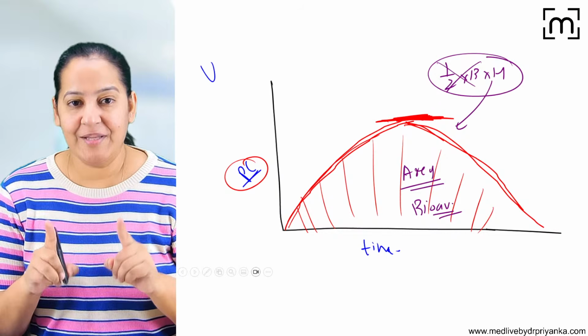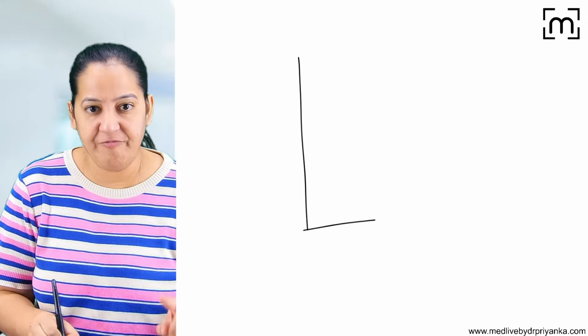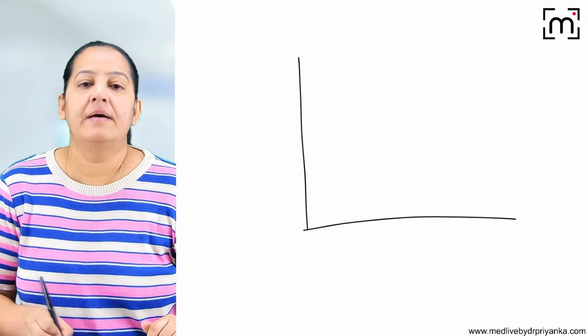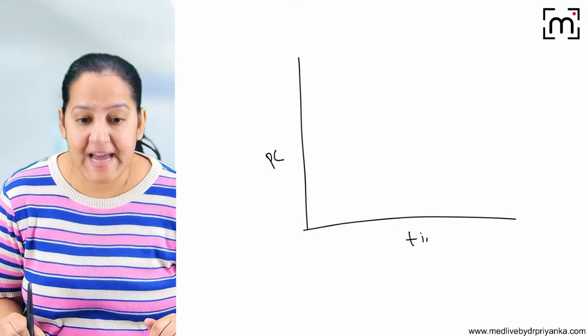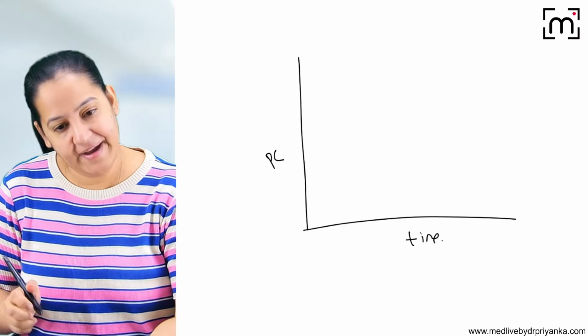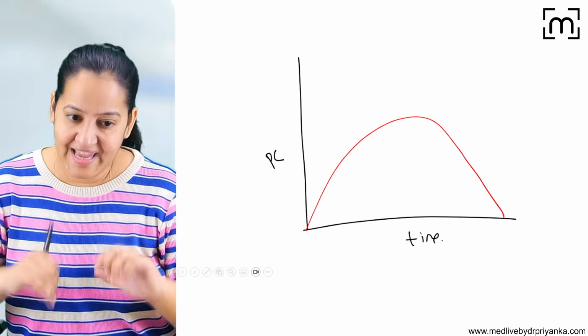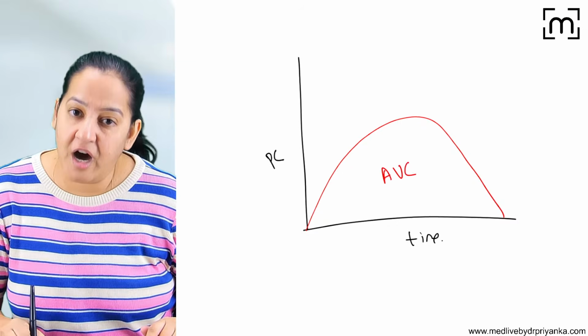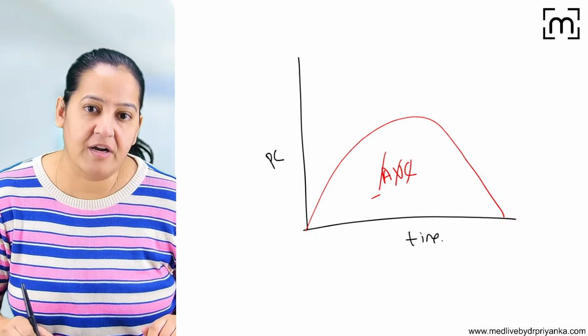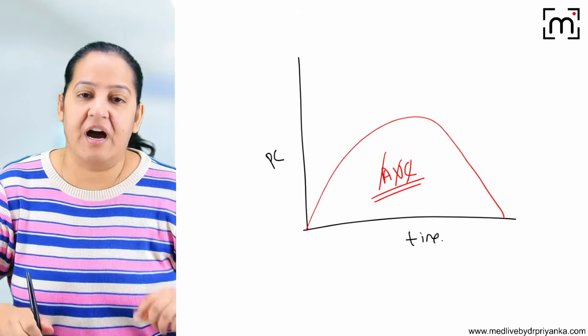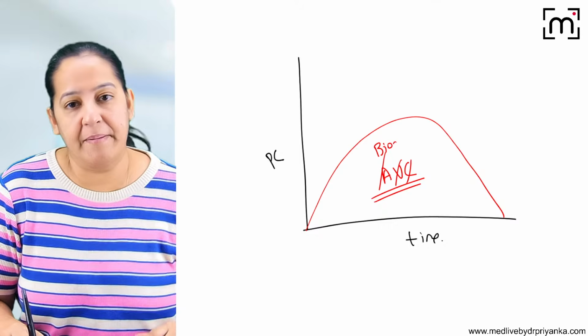So if you want to calculate the bioavailability, make a graph. Make a graph between what and what? Between two things: plasma concentration versus time. Make a graph like this. Whatever is the shape, I'm not interested in the shape. Take the area. It is known as area under curve, AUC. The area under the curve of this graph will give you the value of bioavailability, whatever is the percentage,